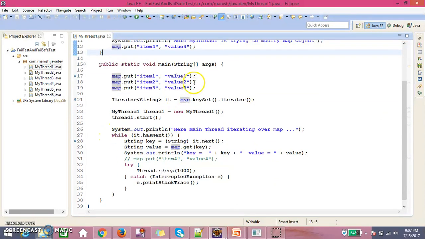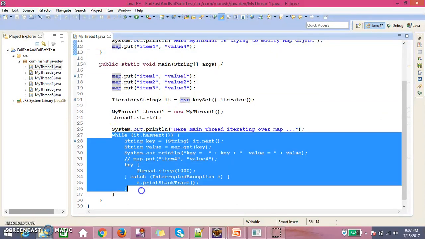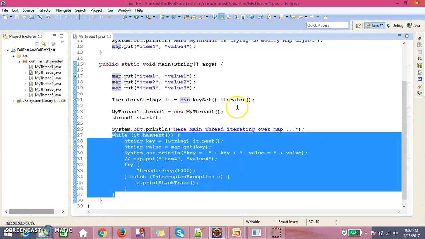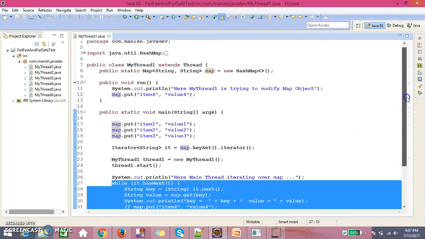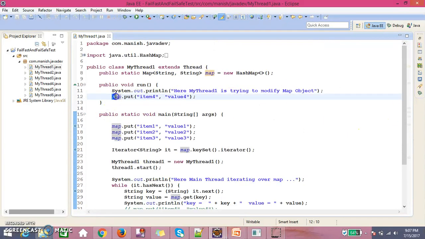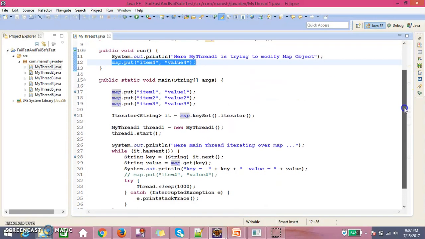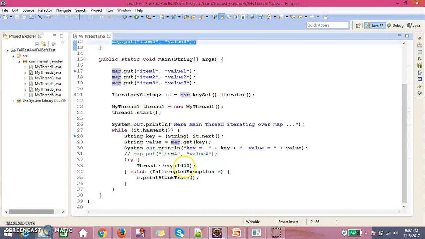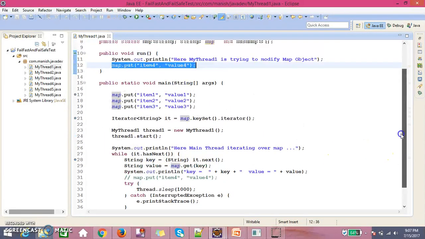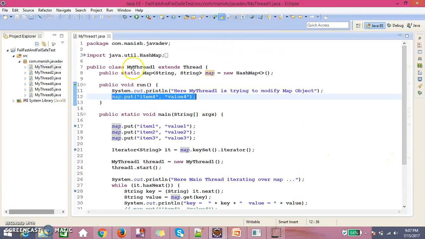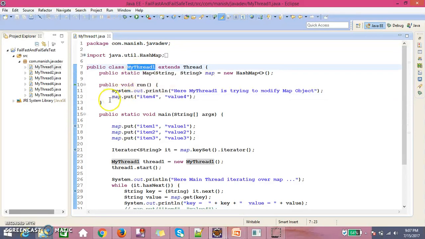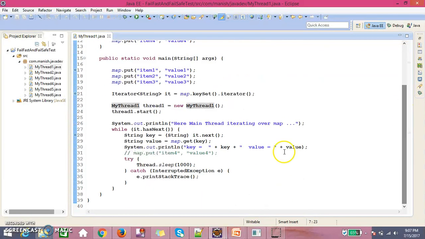So here the main thread is going to iterate it, and at the same time thread 1 is going to modify it. If the main thread is iterating, and meanwhile thread 1 modifies that map object, then it's going to throw a concurrent modification exception.